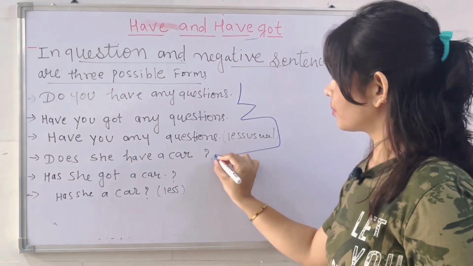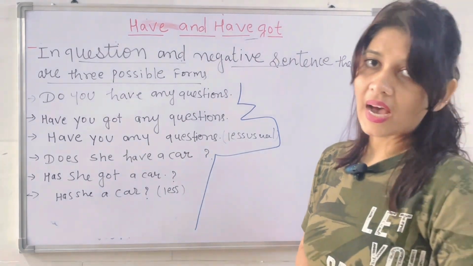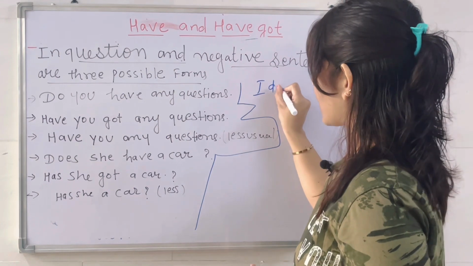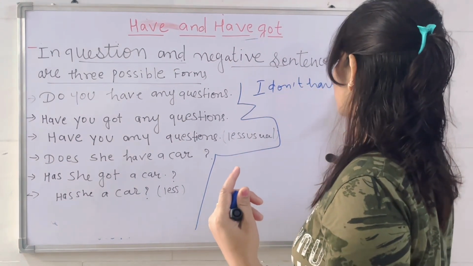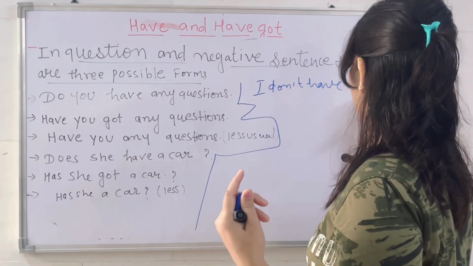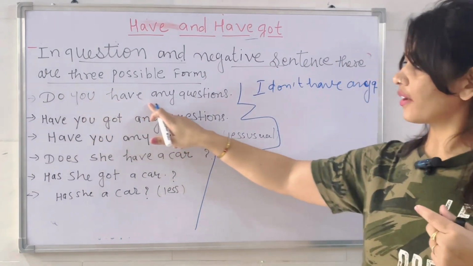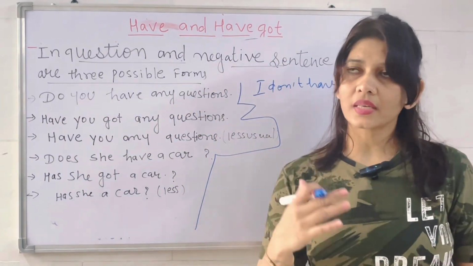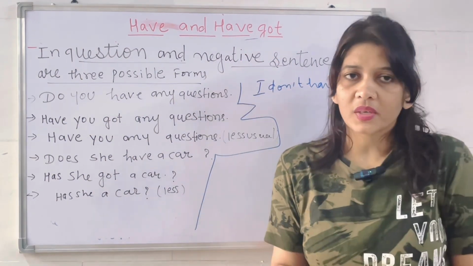What will be the negative sentence? I don't have any question. For example, my teacher is asking, do you have any question? I am giving the answer, I don't have any question. मेरे पास कोई question नहीं है.